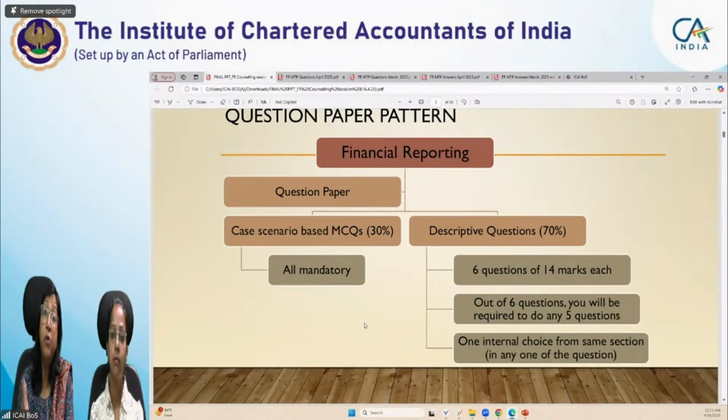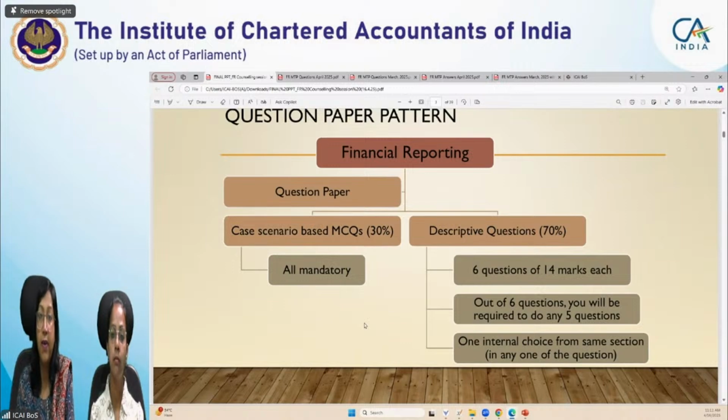So why waste your time attempting all 6 questions when you are supposed to answer only 5 questions? Choose questions which you are confident about. It depends on the examiner also. If you attempt 6 questions, some examiners take the best five, and some examiners check the first five and leave the sixth question. So in case they leave the sixth question, what is the purpose of attempting it?